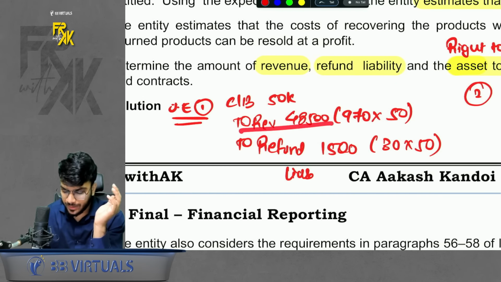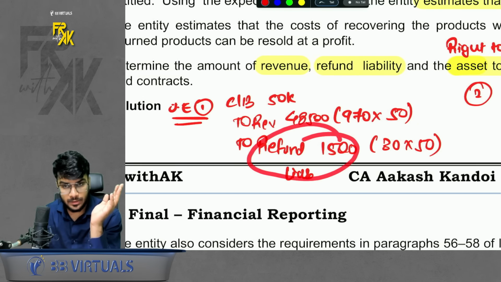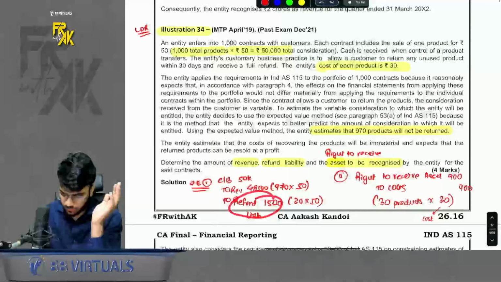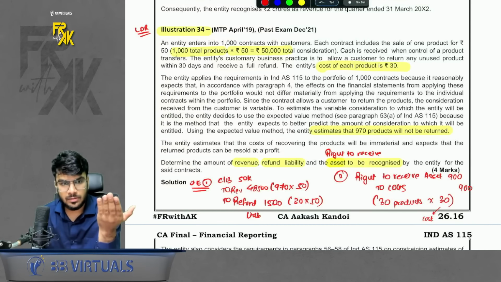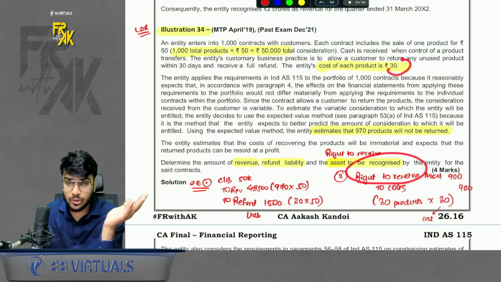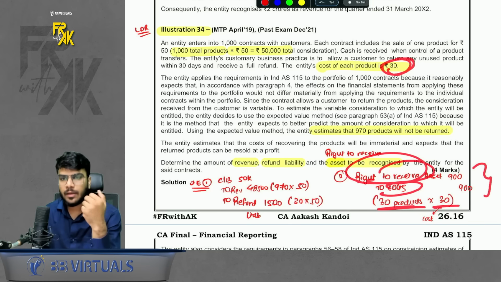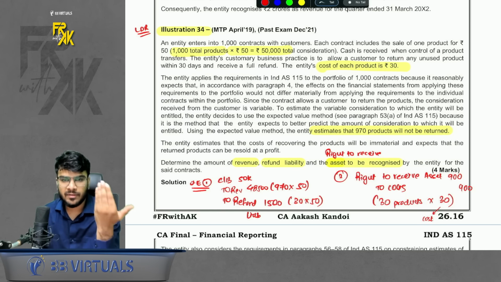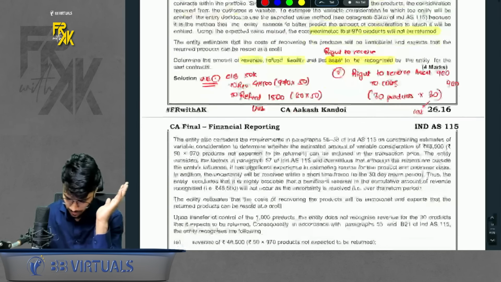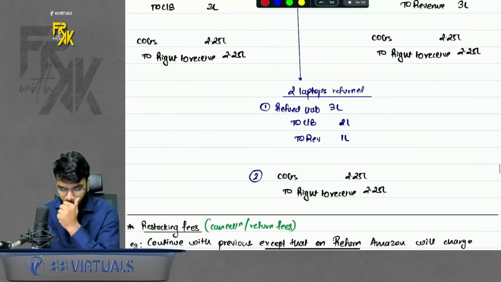We can book the revenue 970. Remaining you will book a refund liability. Okay. Also, the 30 items which you expect to be returned, record a right to receive also at the cost of asset. So 30 products into 30 rupees. Right to receive to COGS. That's it. They have not talked about what will happen after 30 days. Okay, do remember that part. So this was sale with right to return.